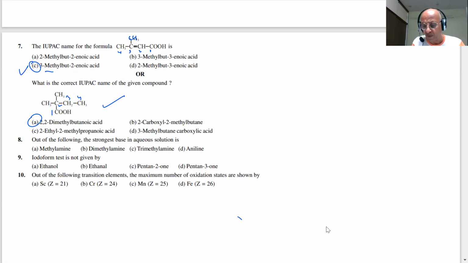So we must know the priorities of different functional groups, students. COOH and CHO: CHO is always at number 1, so the numbering starts from that. If two are present, COOH and CHO, then the priority list has to be used to see where the preference goes, where COOH is more powerful than CHO.